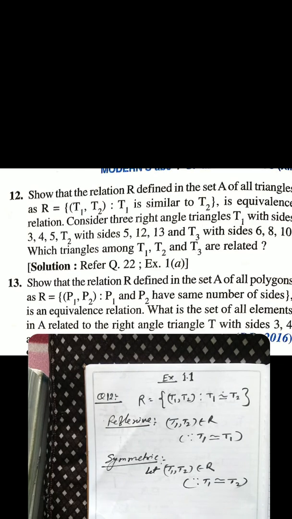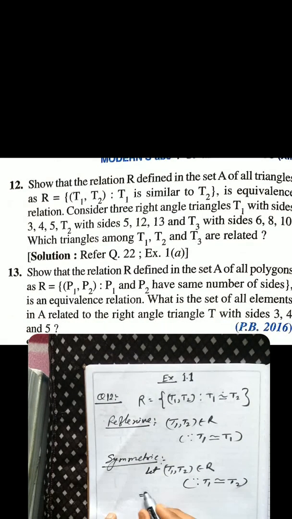If T1 is similar to T2, it may be written as implies T2 is similar to T1. If the condition is satisfied, therefore T2, T1 belongs to R. Hence given relation is symmetric.